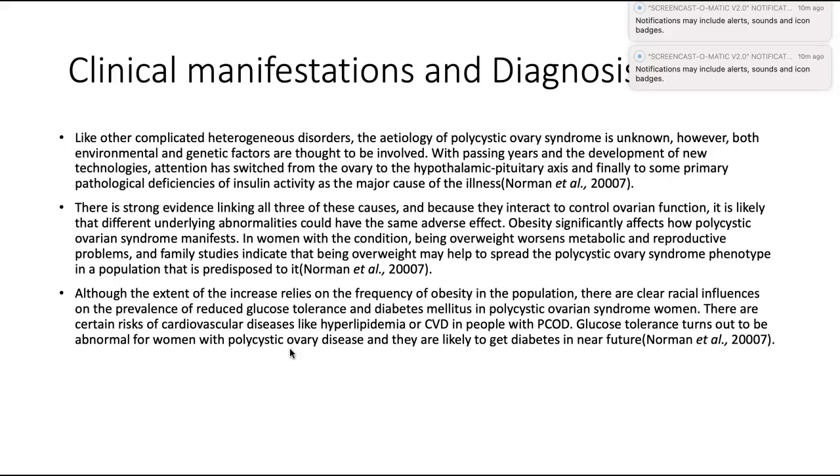So all of these things basically say that polycystic ovarian syndrome is majorly due to obesity and overweight, and hence changes in diet and lifestyle adaptations should be the major goal. Although the extent of the increase relies on the frequency of obesity in the population, there are clear racial influences on the prevalence of reduced glucose tolerance and diabetes mellitus in polycystic ovarian syndrome women.